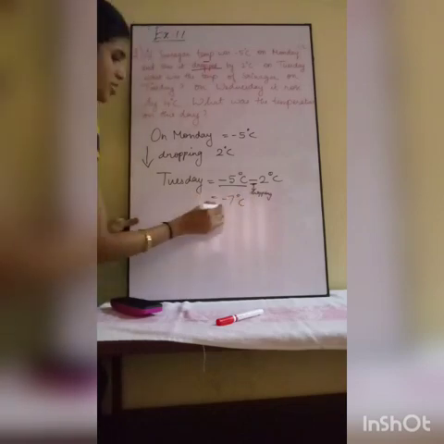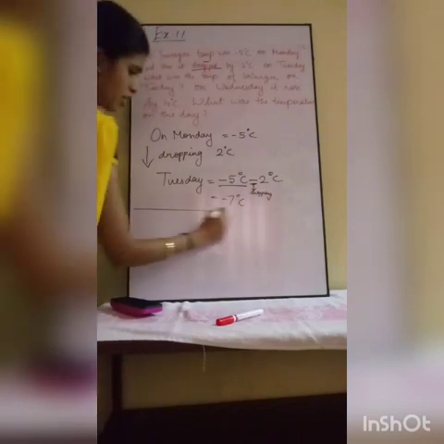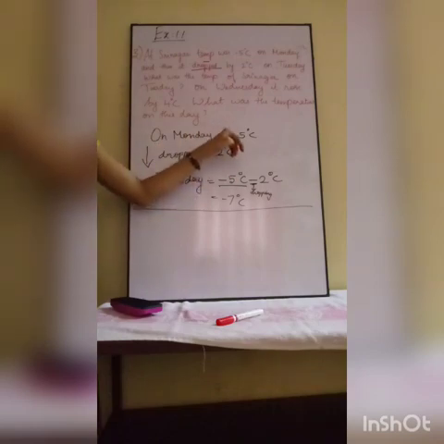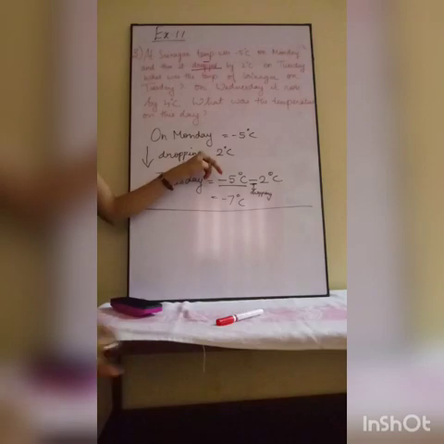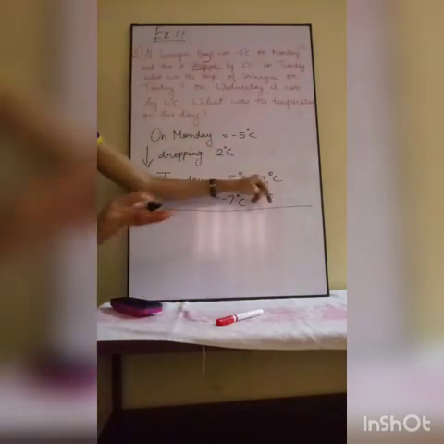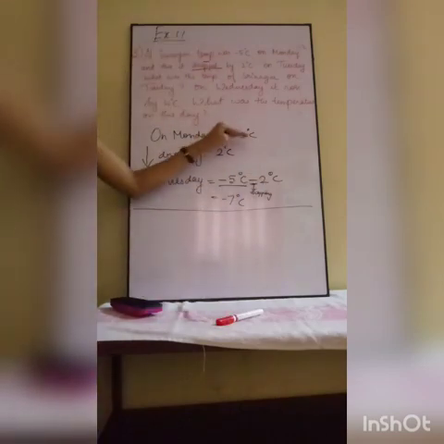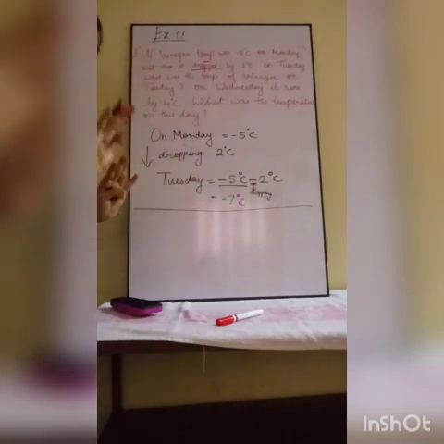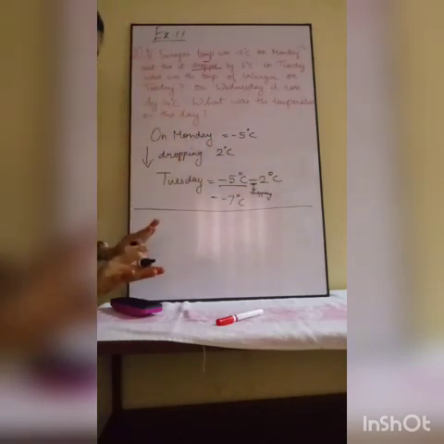So on Tuesday the temperature is minus 7 degrees Celsius, because it was minus 5 on Monday, and then on Tuesday 2 degrees Celsius dropped. Dropping means minus 2, so from Monday's temperature I am subtracting 2 degrees Celsius.